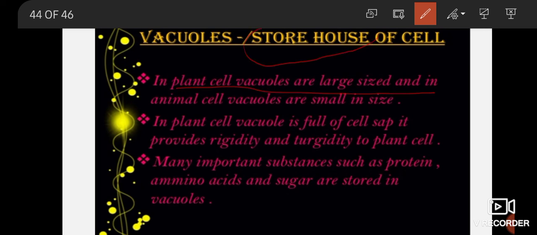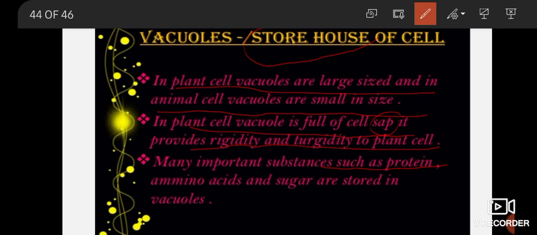In plant cells vacuoles are large in size, and in animal cells vacuoles are small. प्लांट के अंदर वैक्यूल की जो साइज़ होती है वो बड़ी होती है. They contain around 70 to 90% of the cell volume in plants, whereas in animal cells the vacuoles are very small. In plant cells, vacuoles are full of cell sap. Sap means fluid. जो भी वैक्यूल होती है ना पूरी फ्लूइड से भरी होती है. So it provides turgidity and rigidity to the plant cell, meaning it provides one kind of toughness, one kind of strength to the plant cell, and many important substances such as protein, amino acids, sugars are stored in vacuoles.